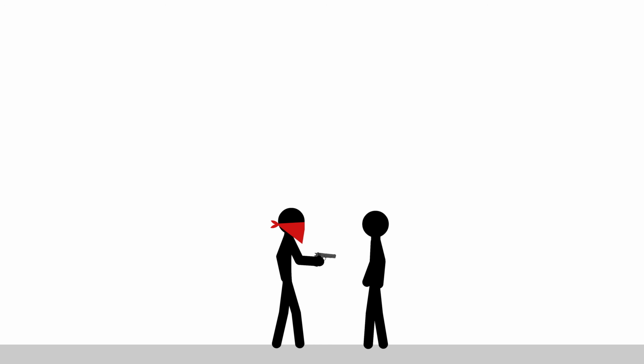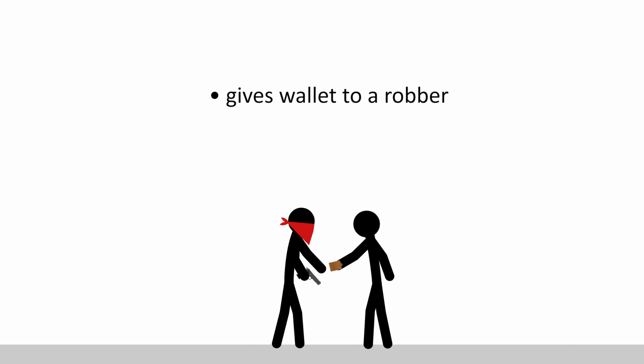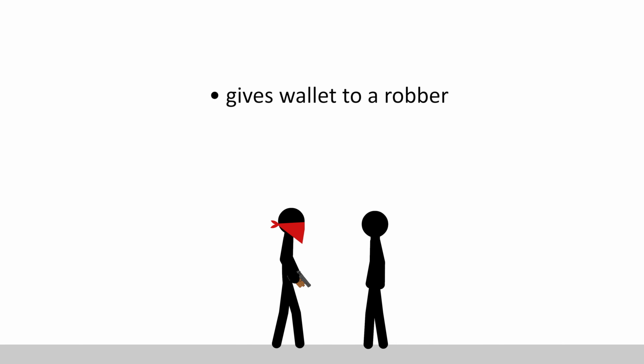All right, let's try another one. How do you think we could describe this using a phrasal verb with over? Here, a man gives his wallet to a robber. So we can say, the man hands over his wallet.